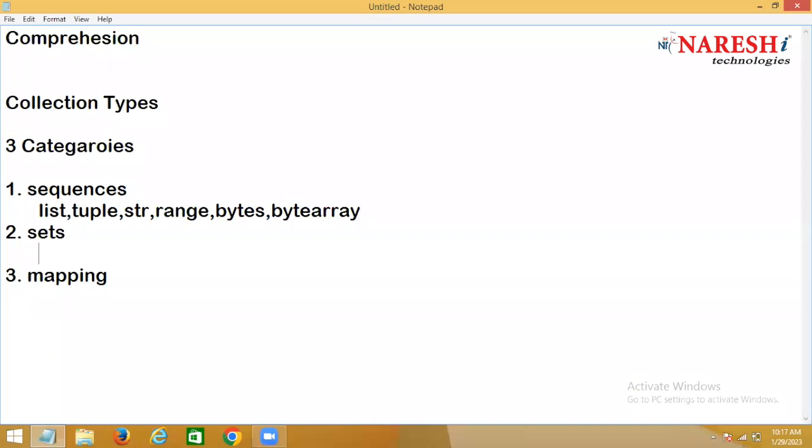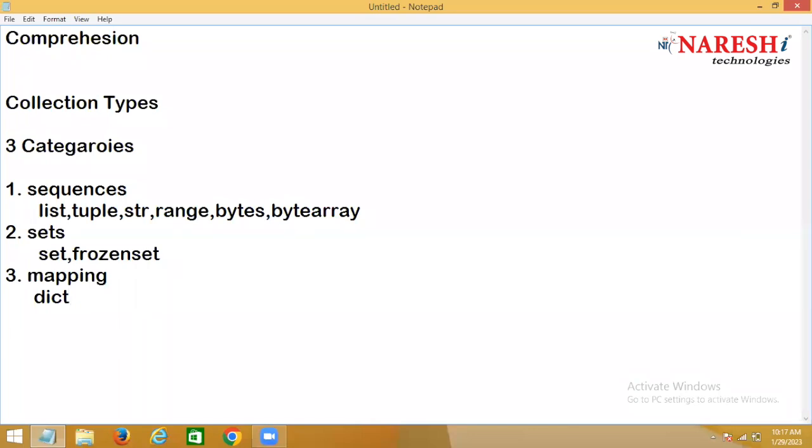Two set types: one is set and one more is frozen set. And how many mapping collections are there? Only one mapping collection, and that is dictionary.